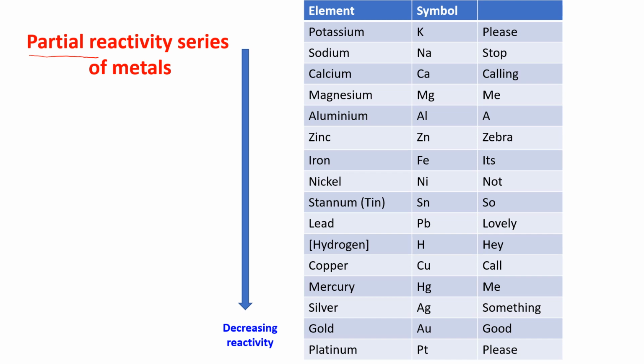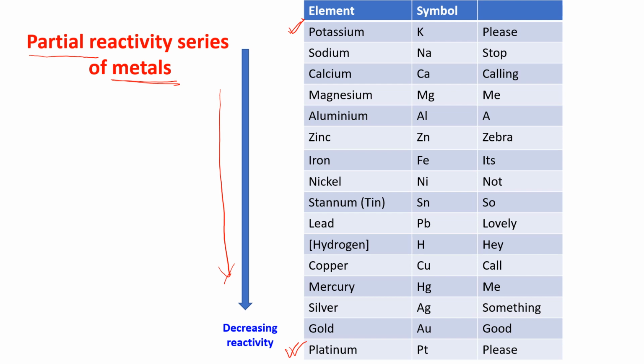We are not learning for all the metals. Don't forget that. This is the decreasing order. See the arrow? That means the first one is more reactive and the last one is least reactive.